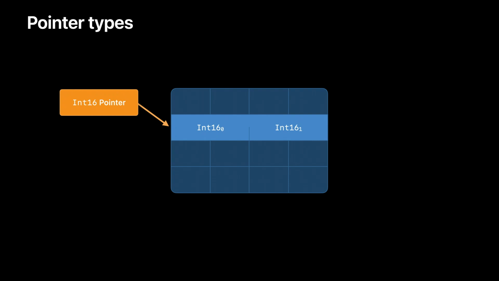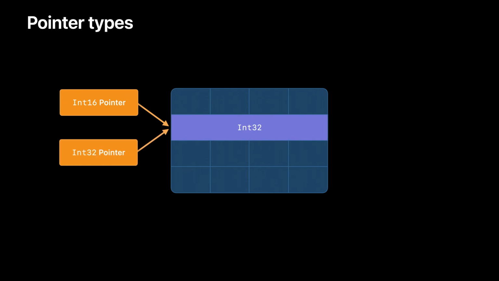Now let's say we manage to overwrite the same memory with a different type. Now int32. At that point, we'll have a pointer to the correct int32 type, but our int16 pointer could still be hanging around. Accessing the old pointer of type int16 is undefined behavior, because the pointer type and the in-memory type are now inconsistent. You might be wondering, how can undefined behavior be worse than a program crash? And why would pointer types cause that?